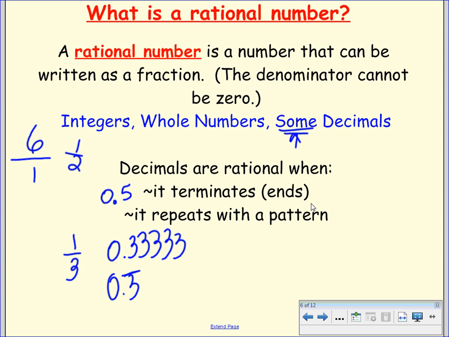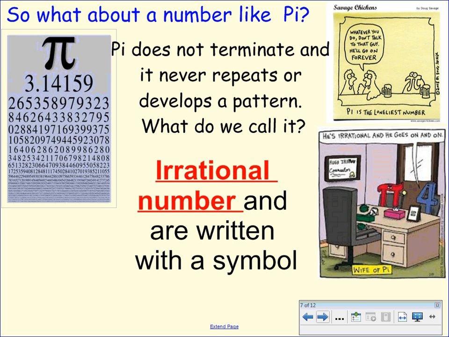Oh my gosh. What did you just say? Pi? You want to know if pi is a rational number? Ready? On the count of 3, blow at the board. 1, 2, 3. What about a number like pi? Oh my gosh. It's like you knew it was there. That's so cool. Okay. What about pi?